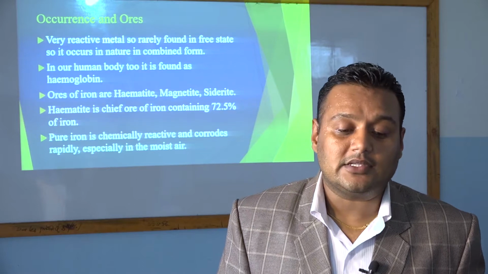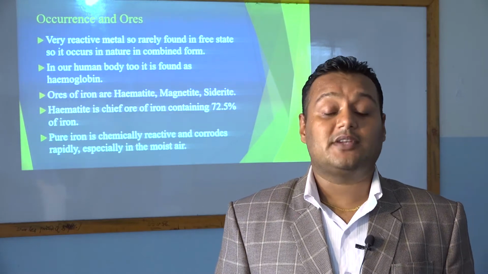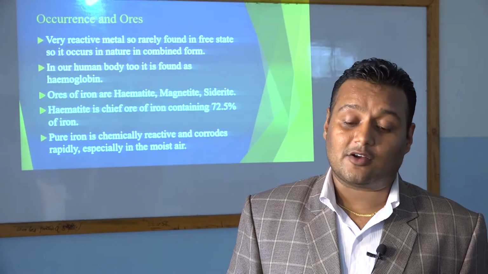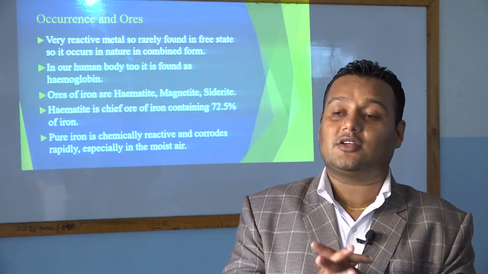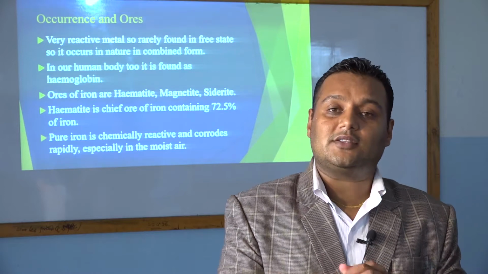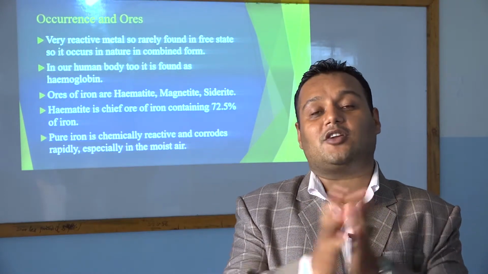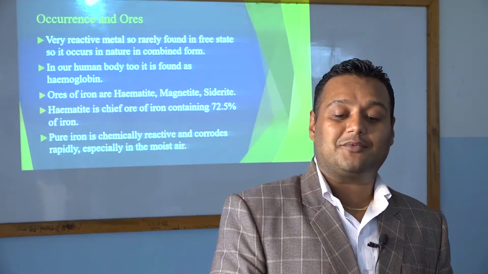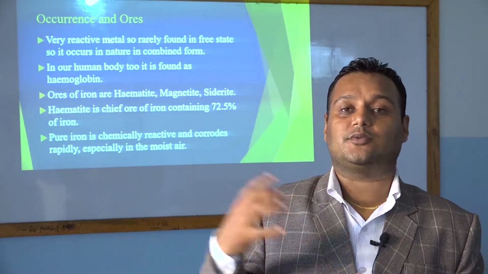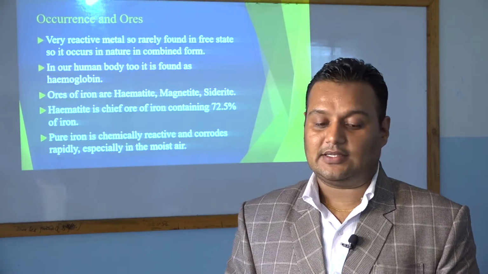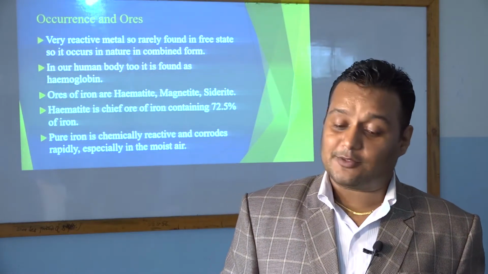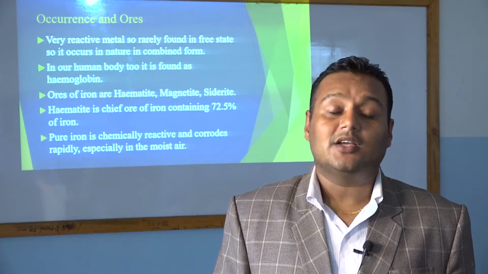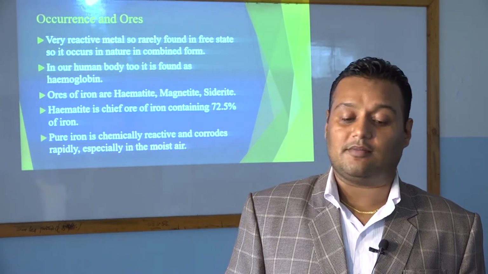So iron is a very reactive metal, so it is rarely found in the free state, and so it occurs in nature in the combined form. That is, in nature it combines with other elements, and when it combines with other elements, that is what we call the ore, and from the ore we have to extract it. In our next point you can read also, it is a very reactive metal, so rarely found in free state, so it occurs in nature in a combined form.